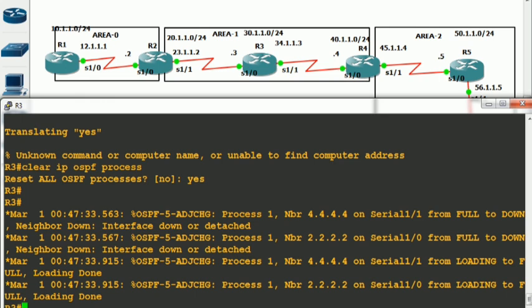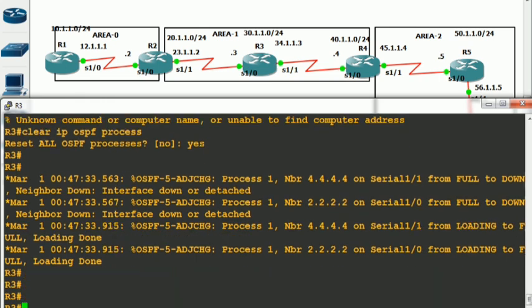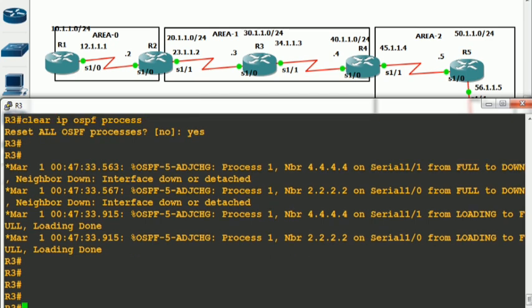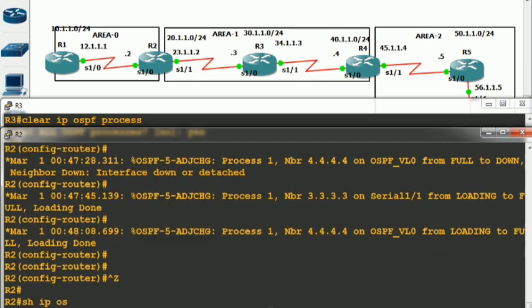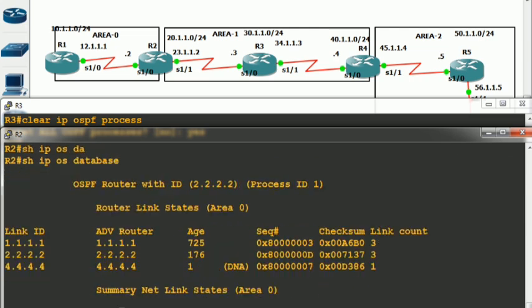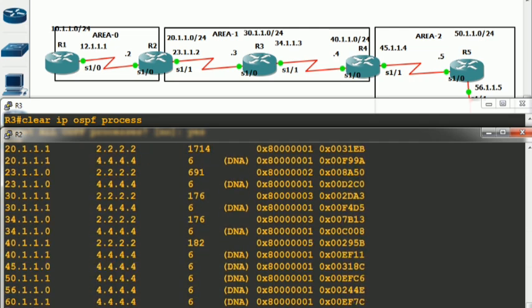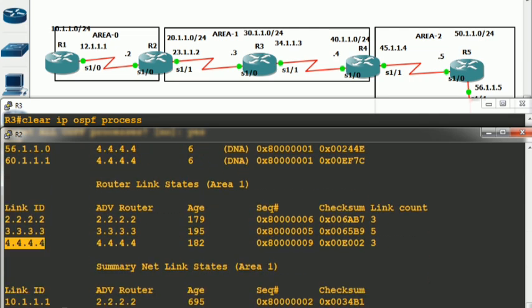That is why we are specifying the router IDs, because by using the router ID, it will check its router LSA. Like if I am saying on R2 that my virtual link is with 4.4.4.4, it will check the router ID. I mean, it will check the router LSA. Let's move on R2 and check its database, show IP OSPF database. So it will check the database table of area 1, and inside it, it will check is there any 4.4.4.4. So yeah, it is. Yes, it is, right?